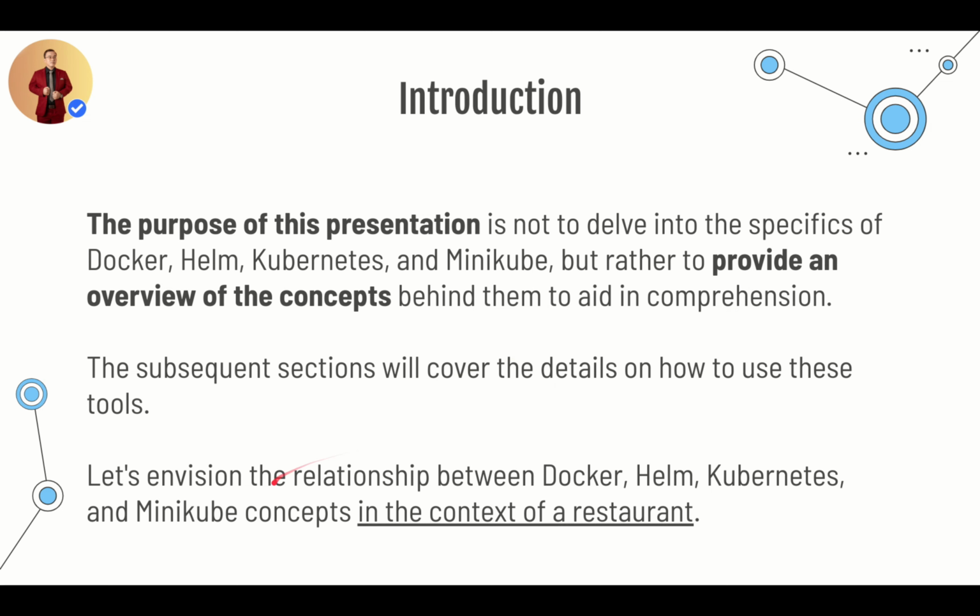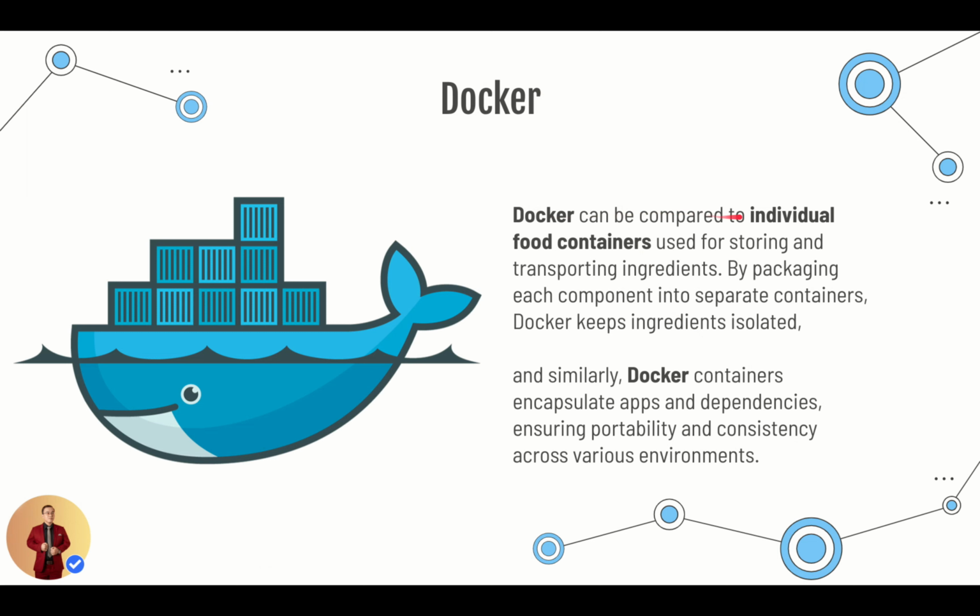Let's envision the relationship between Docker, Helm, Kubernetes, and Minikube concepts in the context of a restaurant. Docker can be compared to individual food containers used for storing and transporting ingredients. By packaging each component into separate containers, Docker keeps ingredients isolated. And similarly, Docker containers encapsulate apps and dependencies, ensuring portability and consistency across various environments.